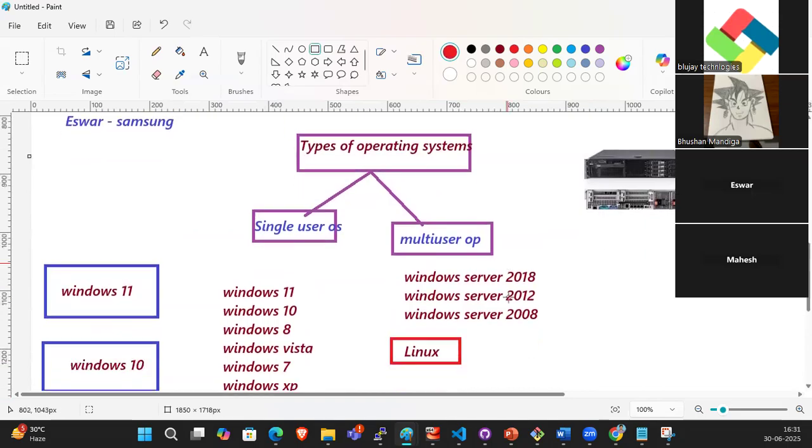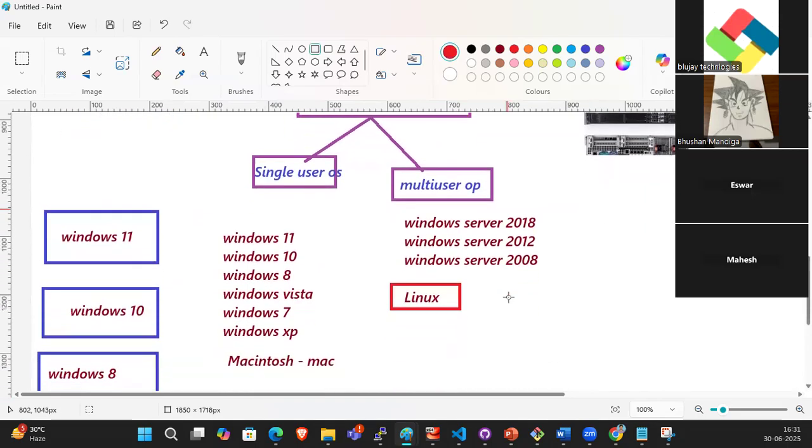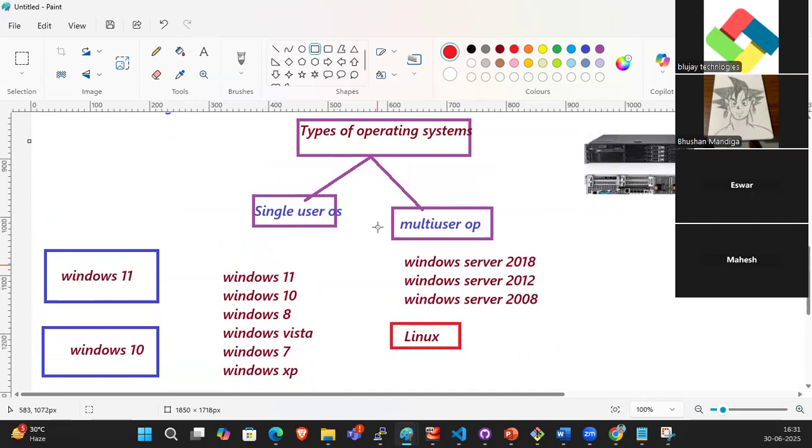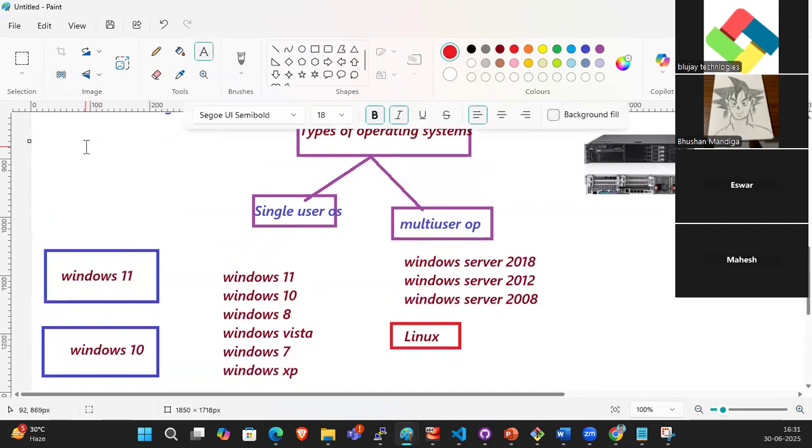Right, guys. So who developed the Windows operating system? The Microsoft. Yeah, very good.